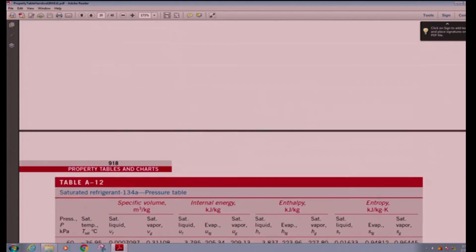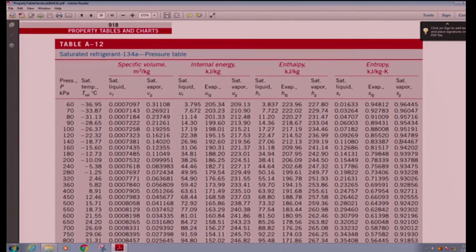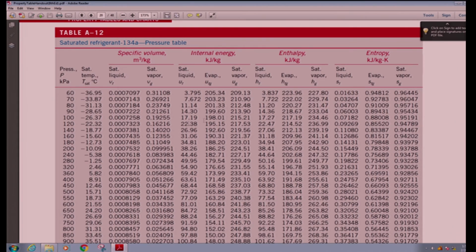Okay, so here's our table A-12, here's our refrigerant pressure table, and there's the data, right? We have Uf, Ufg, Ug, Hf, Hfg, Hg, Sf, Sfg, Sg. Everything is there that we need. So we just come down to the 200 kilopascal line, we read across, and we find our Sf and our Sfg. Again, we've done this so many times before, I'm not going to do it again. I'll just give you the numbers.